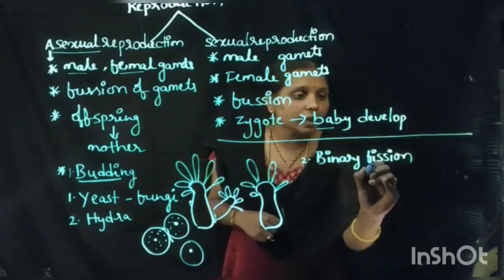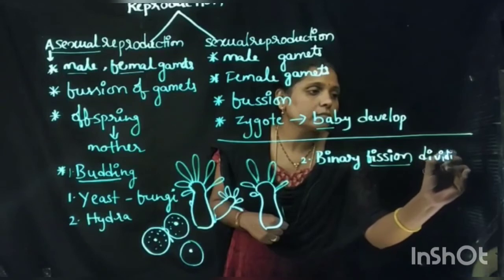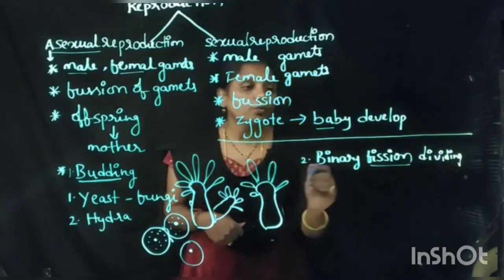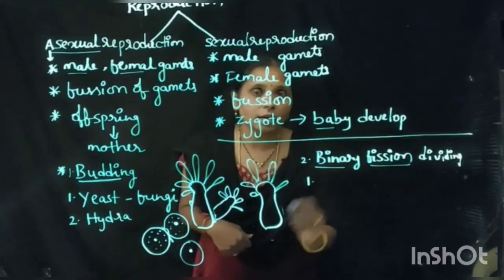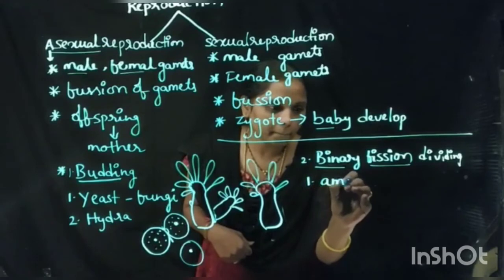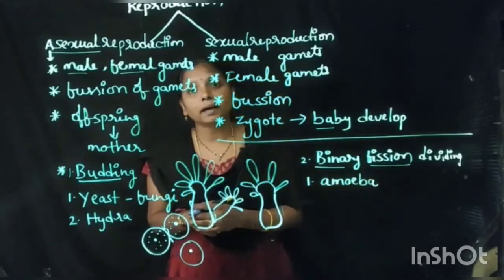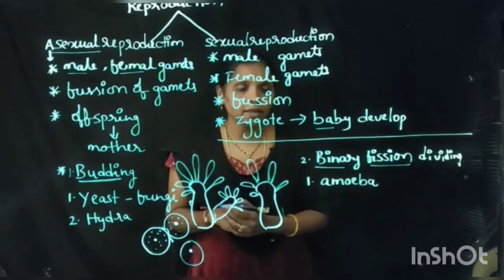Here fission means dividing. How does it happen? We can see binary fission especially in the amoeba and also paramecium. Here in the amoeba, how does it take place?